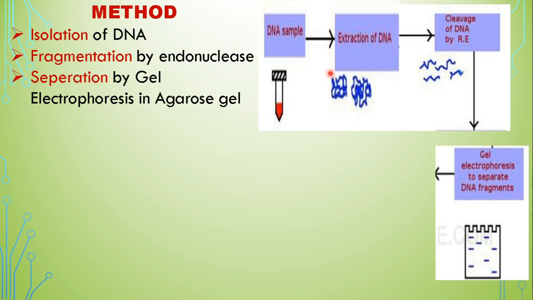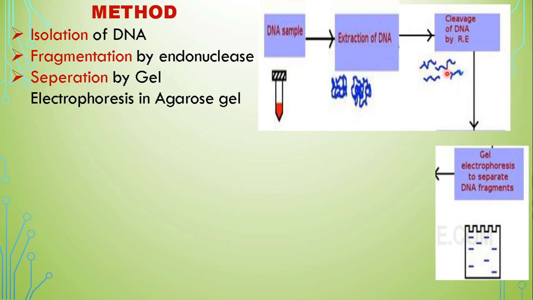It will cut the entire DNA into tiny fragments. So, here is cleavage of DNA by RE. RE means restriction endonuclease, so it cuts the DNA at different locations, followed by subjecting this cut DNA to gel electrophoresis.